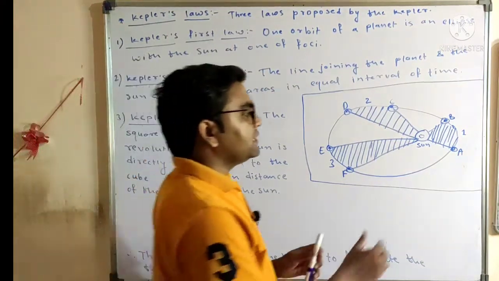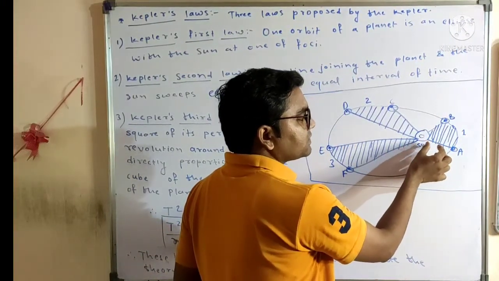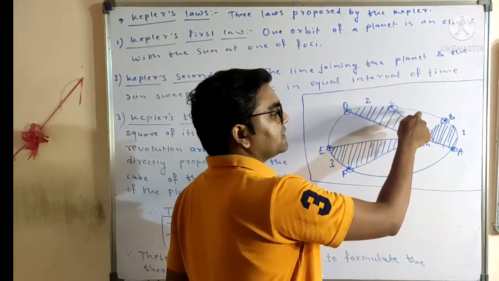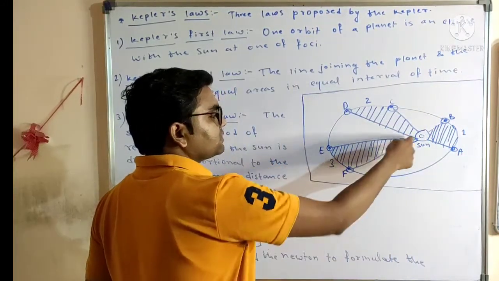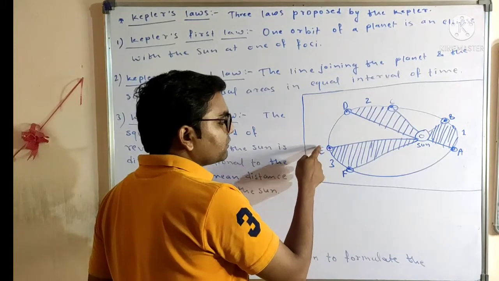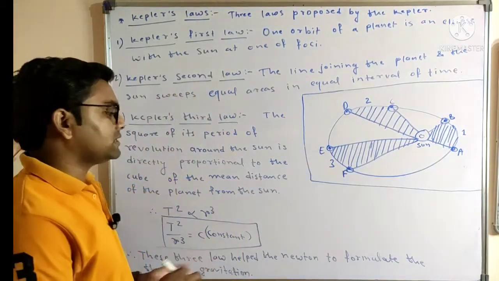If the radius of the earth's orbit around the sun is smaller, it will cover more distance, and if the distance between the earth and sun is very far, then the earth will cover much less distance, and it is vice versa.